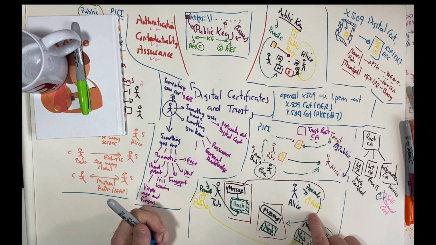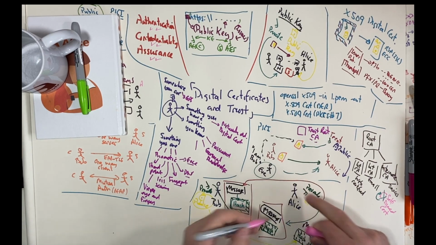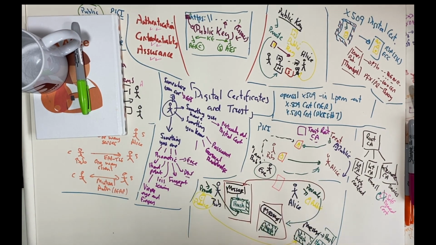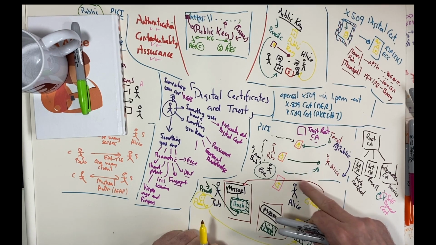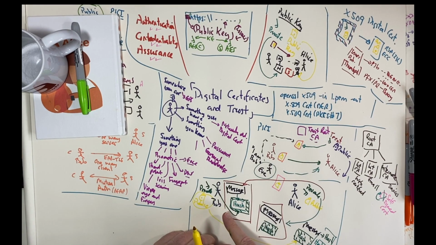A key part here is that the public key that's sent over, public key such as this one here, will be sent as a digital certificate. So Alice's public key here is sent as a digital certificate to Bob, and then over here, when we're decrypting, then again this will be a digital certificate which has Bob's public key on it.